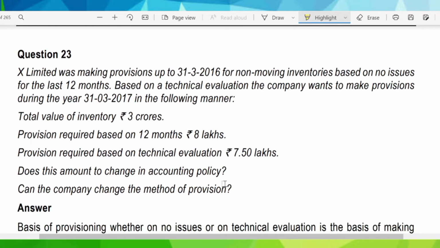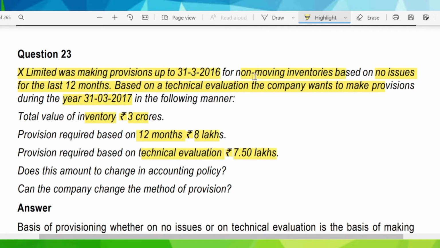Now moving on to the next question. X Limited was making provisions up to 31st March 2016 for non-moving inventories based on no issues for the last 12 months. Based on the technical evaluation, the company now wants to make provision during the year 31st March 2017 in the following manner. So earlier it was making provisions for non-moving inventories based on no issues for the 12 months. Now it is changing its method. The total value of inventory is 3 crores. Provision required based on 12 months is rupees 8 lakhs. Provision required based on the technical evaluation is rupees 7.50 lakhs.